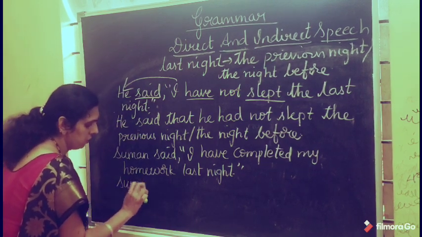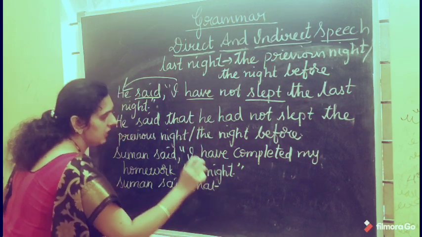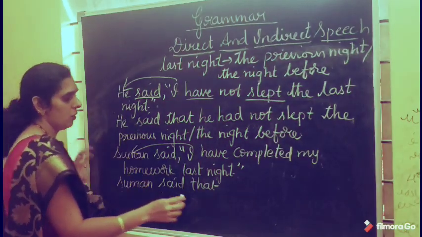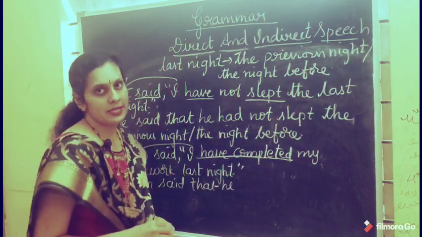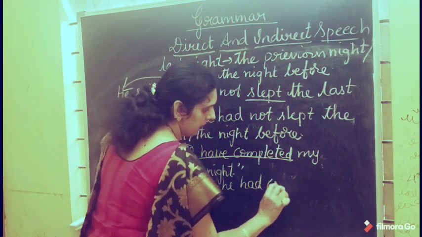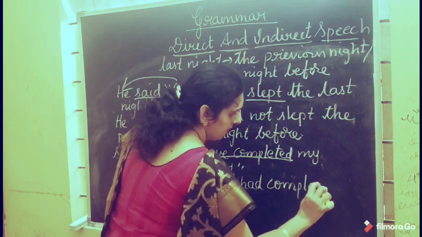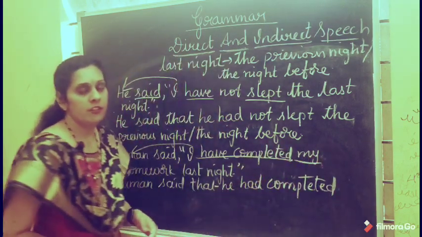So right here, Suman said that he had completed. Completed is the present perfect tense. It changes to past perfect tense, so you get had completed. My is the first person pronoun.